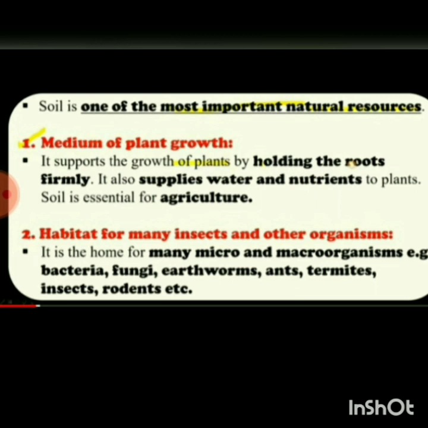Then the second, that is habitat for many insects and other organisms, as we have studied before. Yes, so it is home for many microorganisms and macroorganisms. Examples: bacteria, fungi, earthworms, ants, termites, insects and rodents.